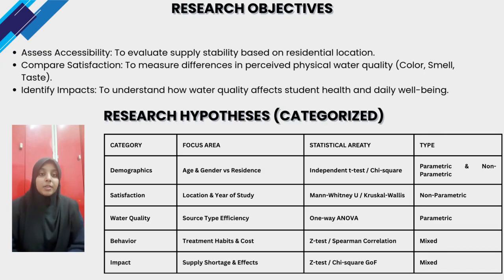Now, I'm going to present about research question and objective. Our study aimed to bridge this gap. We are investigating how residential location affects supply stability, comparing satisfaction level regarding water taste and smell, and identifying the real-world impact of water quality on student well-being.